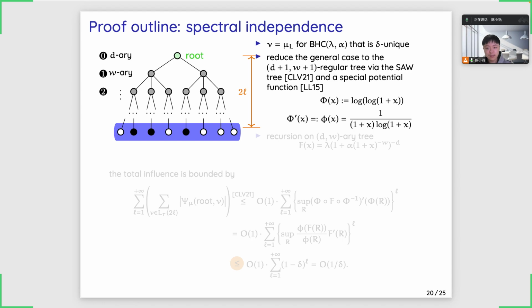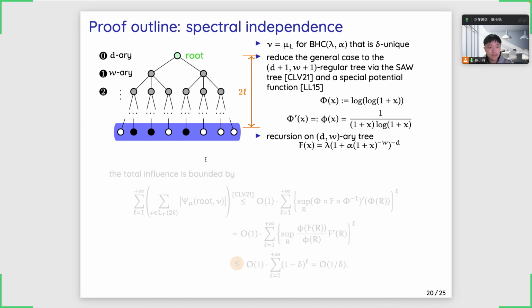The potential function is log(1+x), and its derivative is 1 over (1+x) times log(1+x). For simplicity here, we just work on the d,w-ary tree. The trees only differ at the root, and this difference could be handled by some small tricks. So now, suppose the root is at the left side, and we only need to bound the total influence from the root to all the other vertices on the left-hand side of the bipartite graph. They are the nodes that are on the even level of the tree.